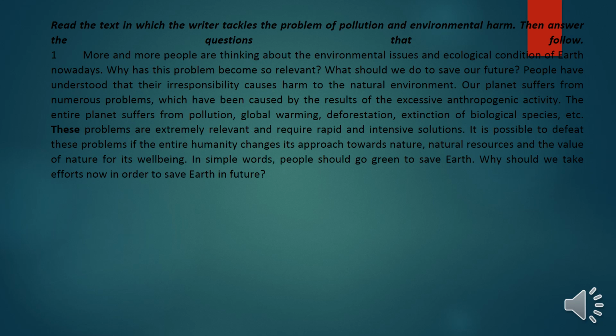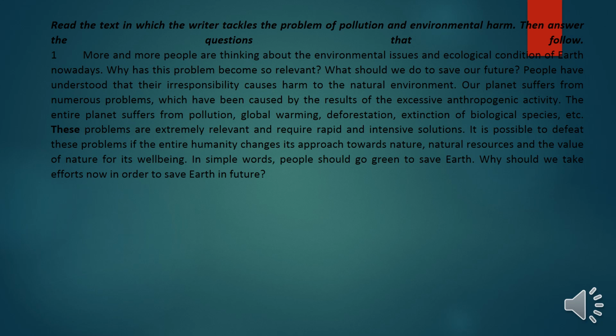Let's start with water pollution. The main cause of water pollution is sewage water. Air pollution, the main cause is emissions from cars and factories. Land pollution, the main cause is single-use plastic. How can we stop the effect of emission from factories? We can add air filters to cars and factories.